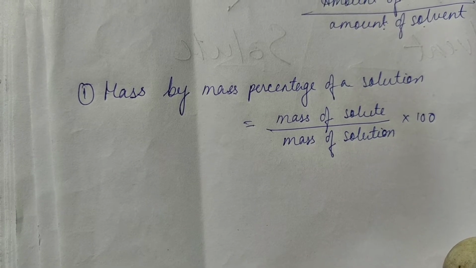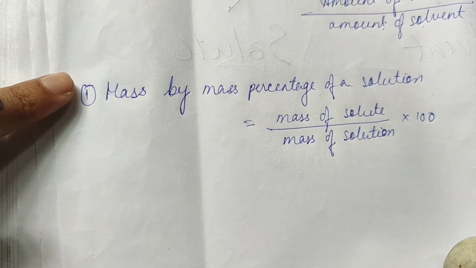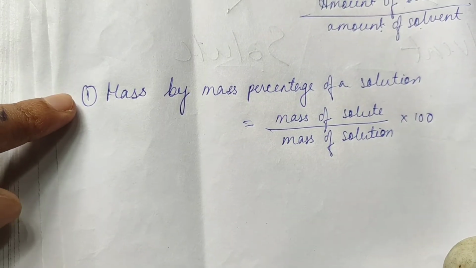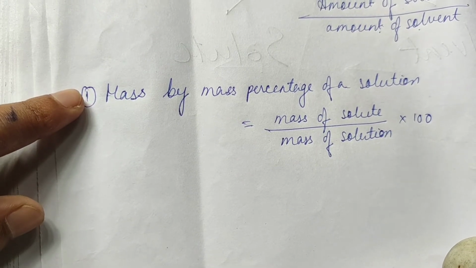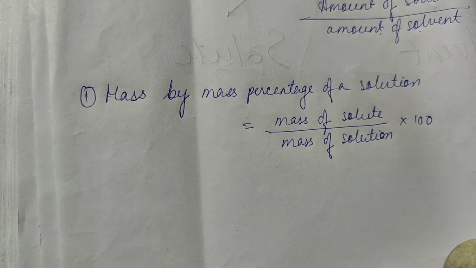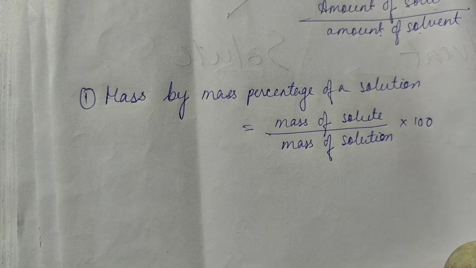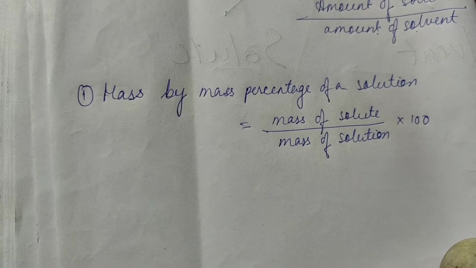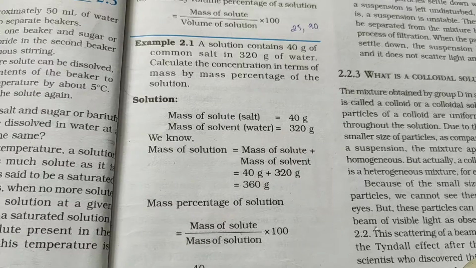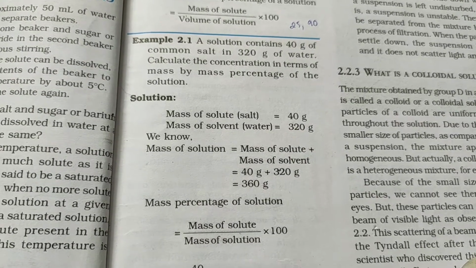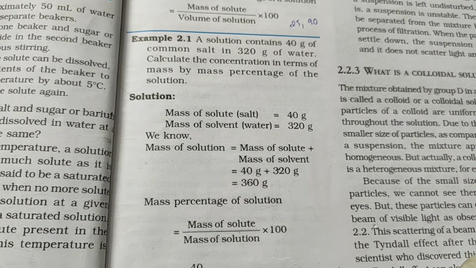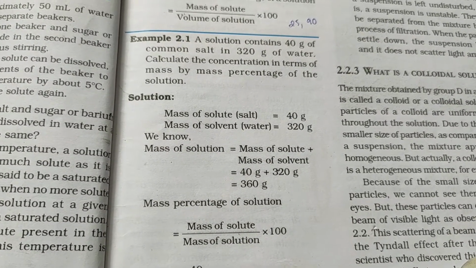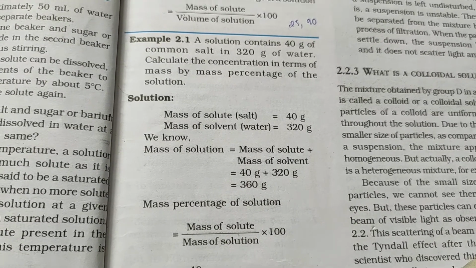So this is the first method by which we are going to determine the concentration of a solution: the mass by mass percentage. That means mass of solute divided by mass of solution. Now if we multiply this ratio by 100, it will give us the concentration in terms of percentage. For example, let us look at the example given in the book on page number 17 of this chapter and try to find the concentration of a solution.